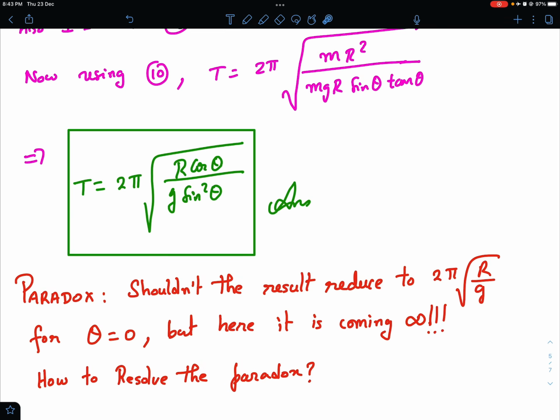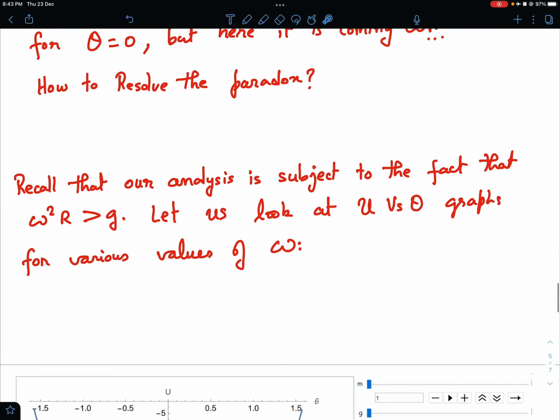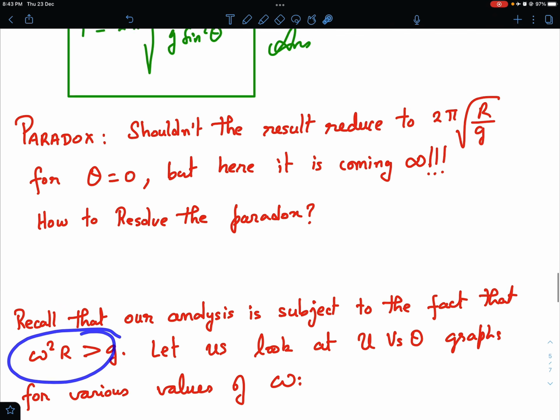So you might like to think for a minute or so, and then look at how I have analyzed the situation. See, just to make things clear, I've tried to plot some graphs. What happens by changing omega? How does theta vary? Okay. So recall that our analysis is subject to the fact that omega square r must be greater than g.